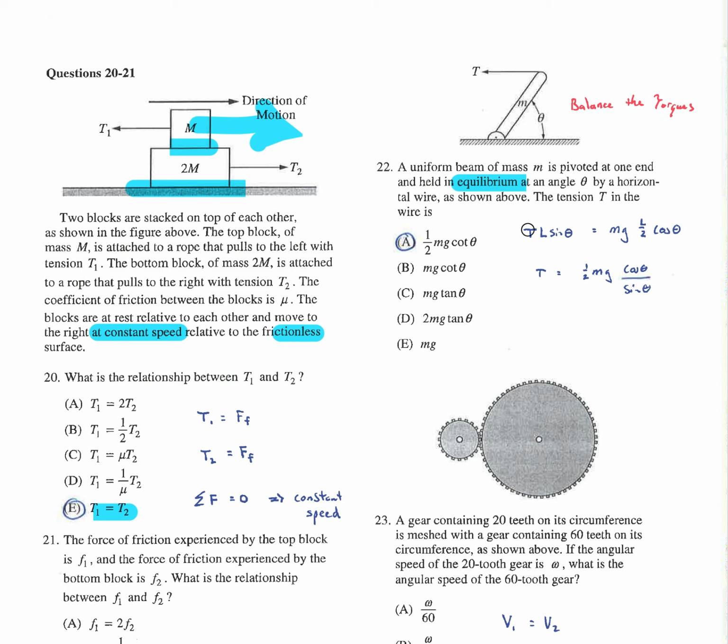The definition of torque is force, lever arm, sine of the angle between them. And the angle between them is sine of alpha, and so I wrote cosine of theta. We have discussed that at length in class. The angle between those, if I go down here with mg, that top angle is not theta. This angle down there is theta. That's alpha. Sine of alpha is cosine of theta. And when you divide cosine by sine, you do get cotangent. So it's just me taking this equation and solving for the tension. So I just divided.